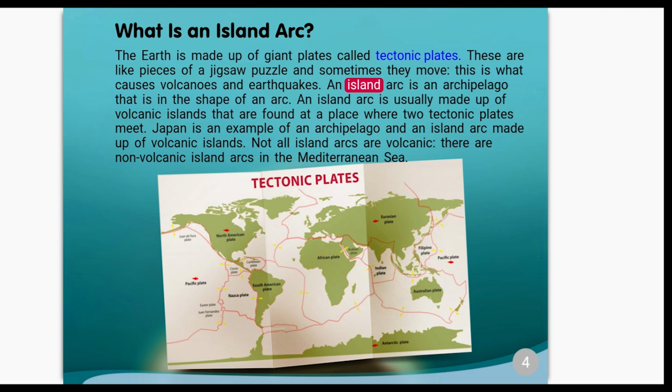An island arc is an archipelago that is in the shape of an arc. An island arc is usually made up of volcanic islands that are found at a place where two tectonic plates meet. Japan is an example of an archipelago, and an island arc made up of volcanic islands. Not all island arcs are volcanic. There are non-volcanic island arcs in the Mediterranean Sea.